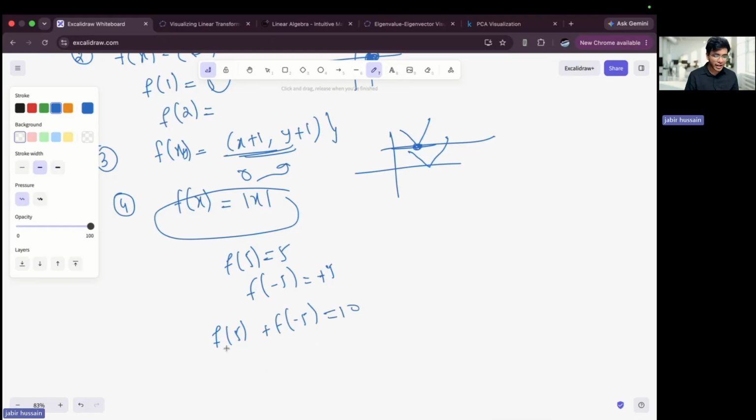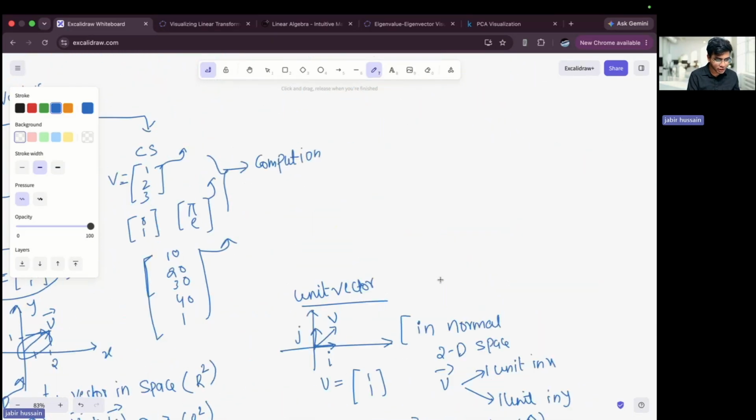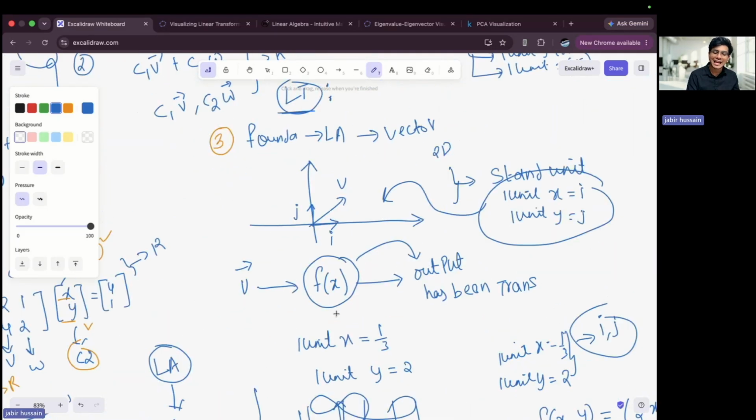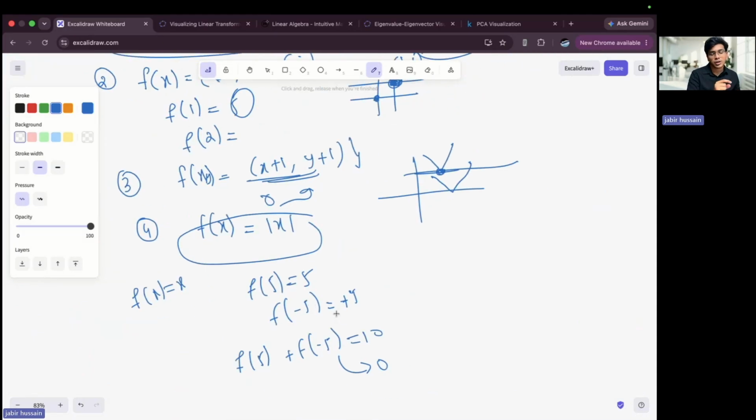But if it is a normal function, f of x equals x, then it should give me 0 according to the addition property of the first rule. Because of this first rule, I should end up at the origin, but I will never end up at the origin. It is breaking the rule. That is why you cannot use modulus in linear transformation.